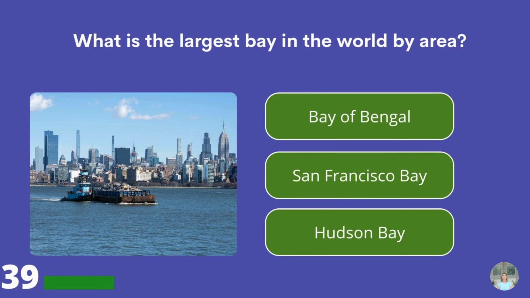What is the largest bay in the world by area? Bay of Bengal, the San Francisco Bay, or the Hudson Bay? The Hudson Bay.